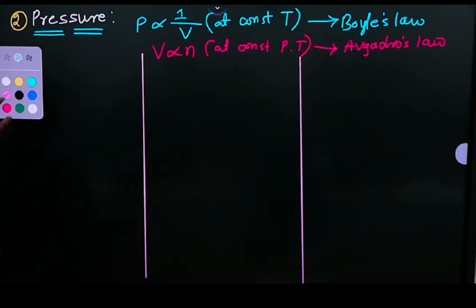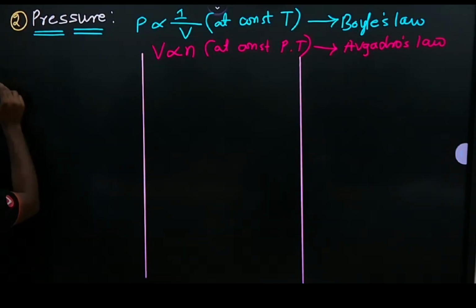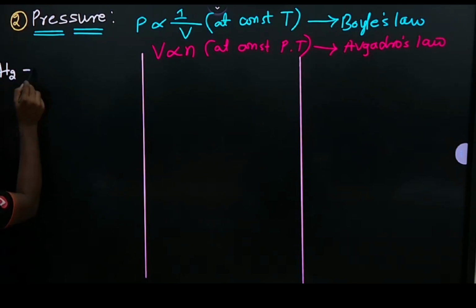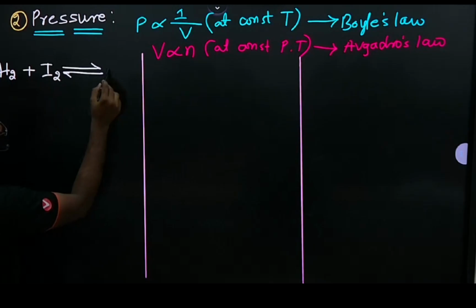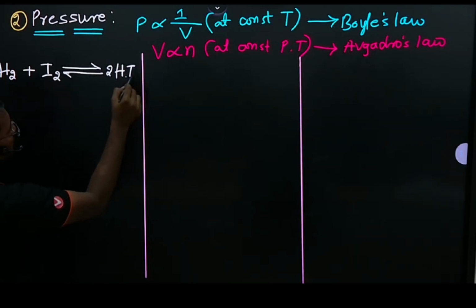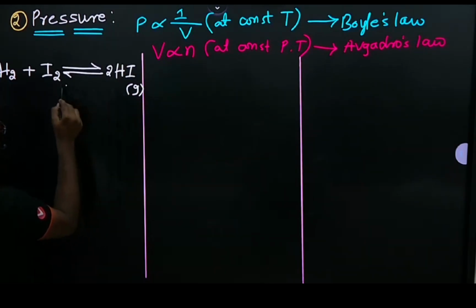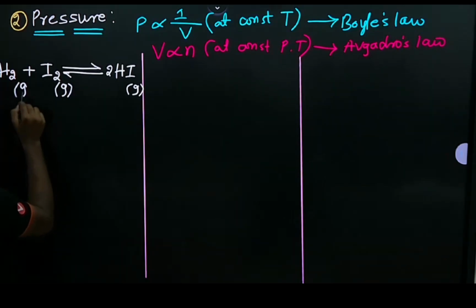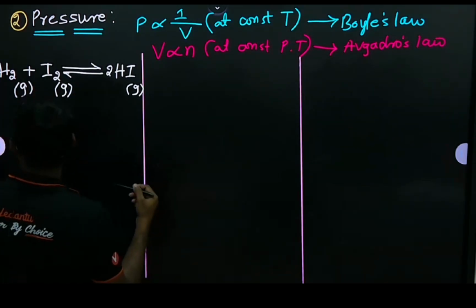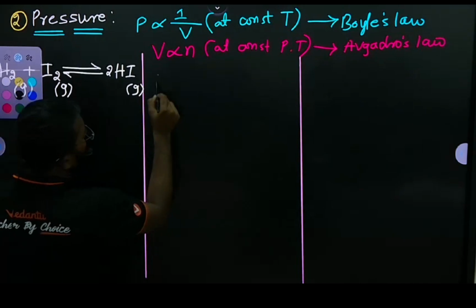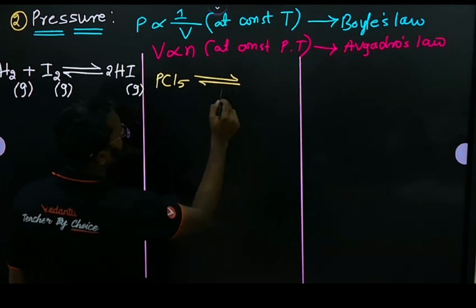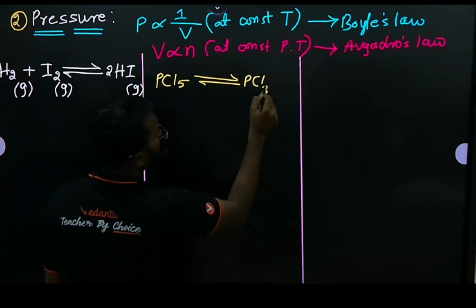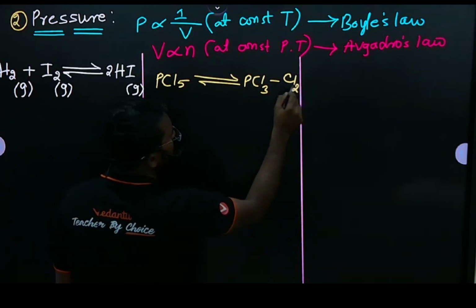See here, I am going to write one reaction. First, hydrogen reacts with I2 to form 2HI. All are gaseous, the reactants are also gaseous. Next reaction, PCl5 decomposes into PCl3 plus Cl2.